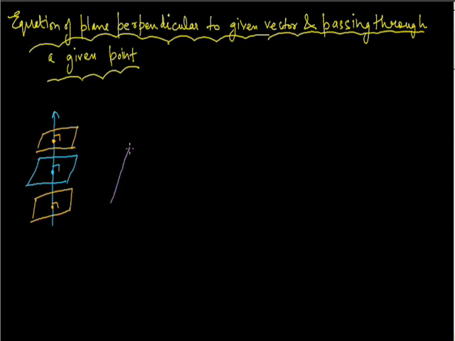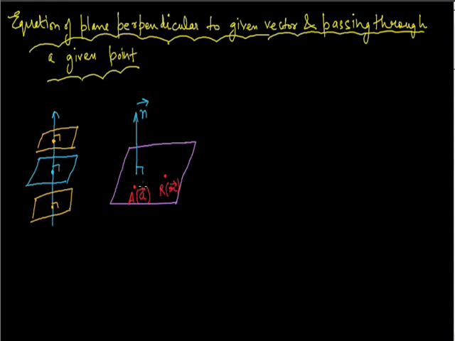So let's say this is the plane and this is a unit vector n vector perpendicular to this plane. Now suppose there's a point A on this plane whose position vector is A vector, and there's another arbitrary point R on this plane whose position vector, let's say, is R vector.